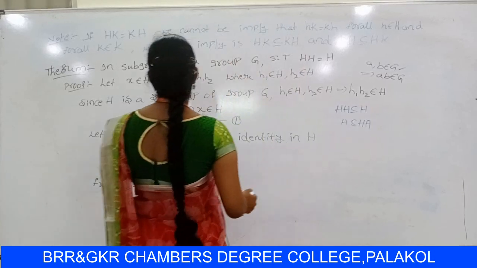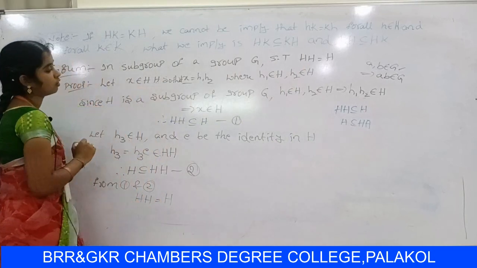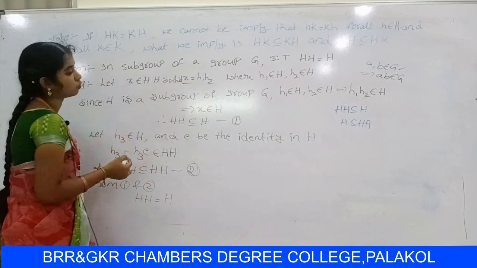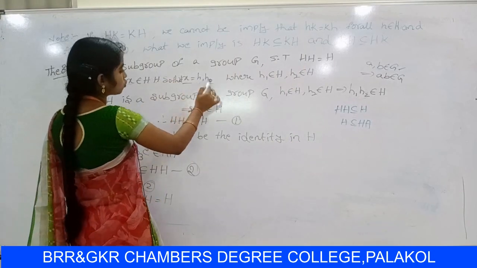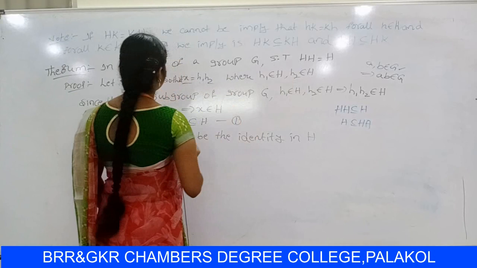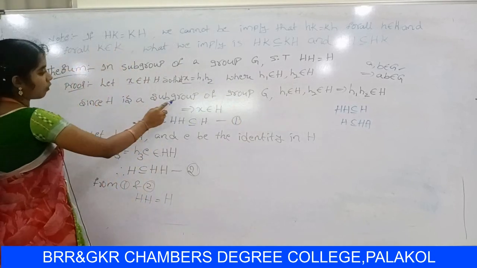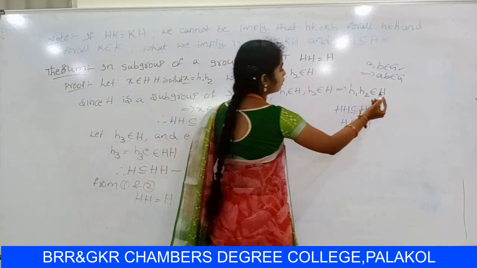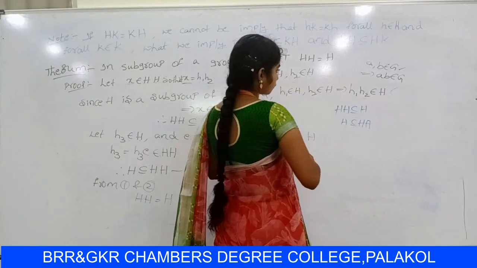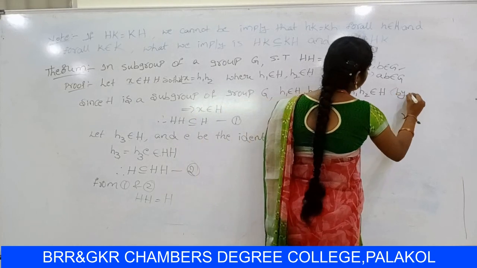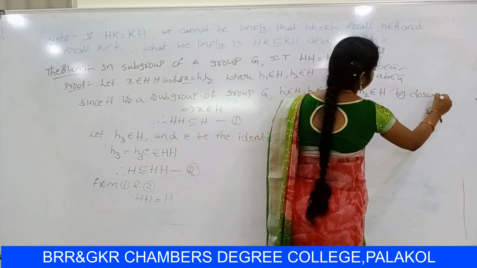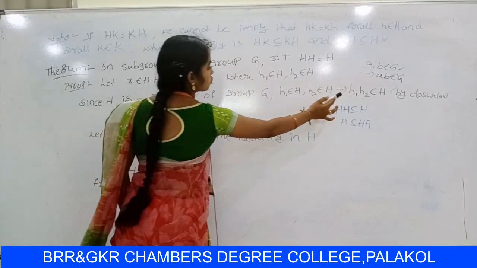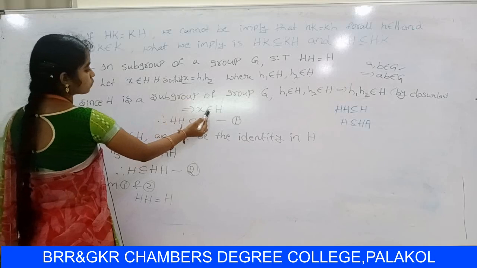So let us consider X belongs to HH. So show that X equal to H1 H2, where H1 belongs to H, H2 belongs to H. Already you know that H is a subgroup of Z. So H1 belongs to H, H2 belongs to H. By using the closure law, H1 H2 value is X. So X belongs to H.